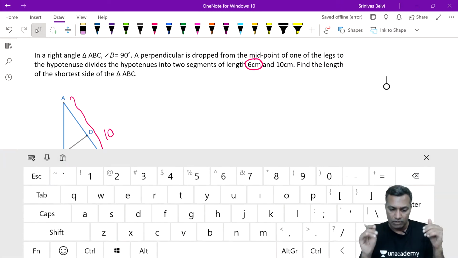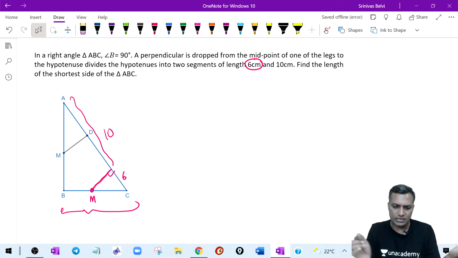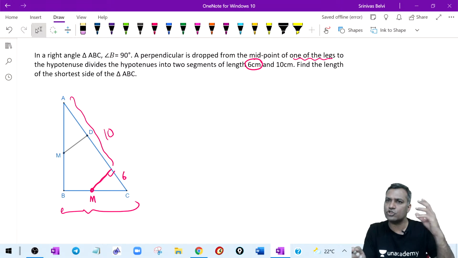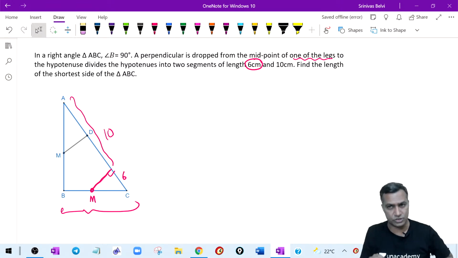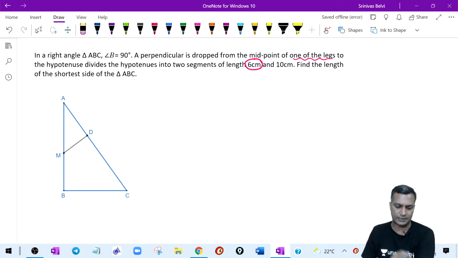When you are drawing this, you might get this doubt: from where should I draw? The author therefore said that your answer won't change. Therefore, he said one of the legs. Which leg? Choice is yours. Take any leg and proceed. That is the whole point the author is trying to make. Fair enough. Having understood that, let's now quickly take a look at this particular question.